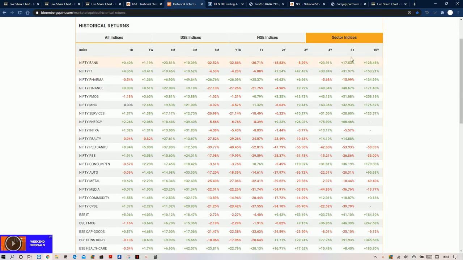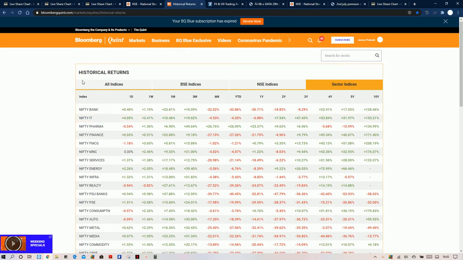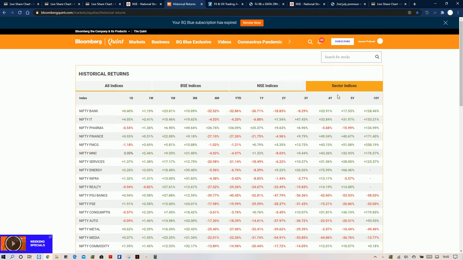The supporting data is here, from a third party site. Here we can see the historical returns. Nifty was up 15% in one month, and some of the sectors: Nifty Bank was 23.8%, Nifty Finance was 22%, Nifty Energy was 18%, Nifty Realty was 27%, and the worst performing sector, Nifty PSU banks, a more stressed sector, performed 38.8%. Overall, these were the sectors that outperformed Nifty and supported Nifty to move up.